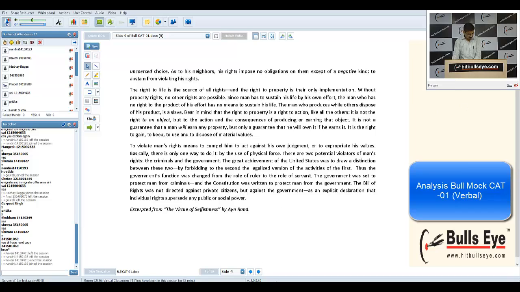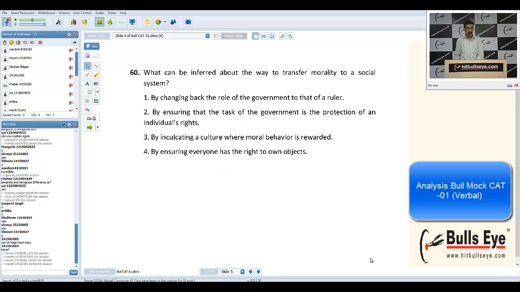So I've picked up only a few questions. What can be inferred about the way to transfer morality to a social system? So any answers, if you know, because now we have already solved this paper. I don't know why people picked up this question as moderately difficult.